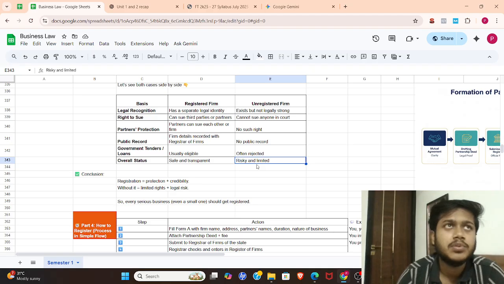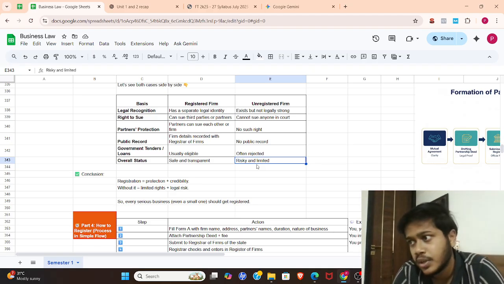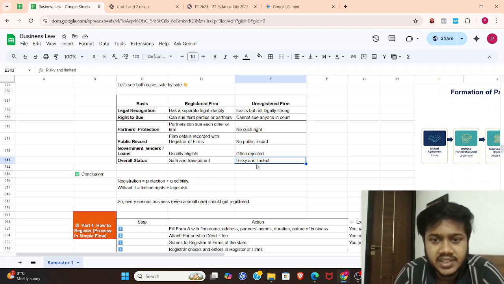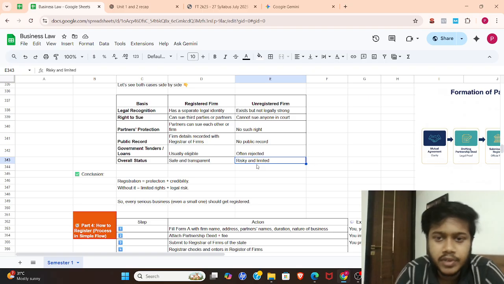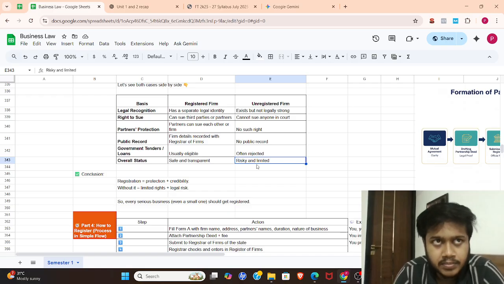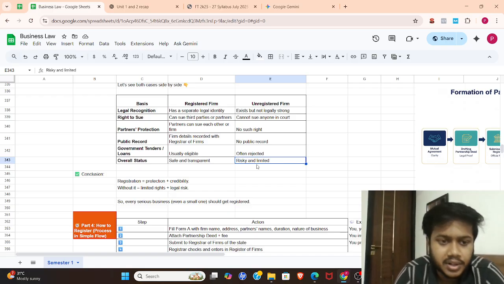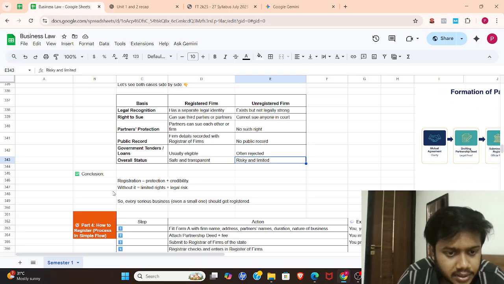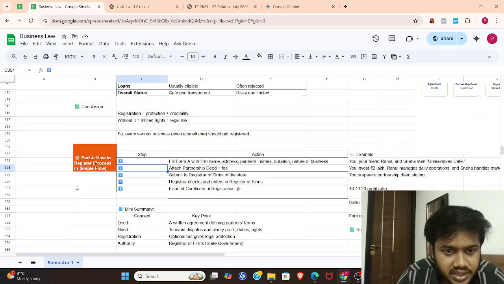So if in future you start any business, or decide to go for a partnership under the Partnership Act 1932, I would suggest you make a partnership deed. It is highly beneficial for you in the long run. Okay, now moving to the conclusion part of this. Okay, just a second, guys.